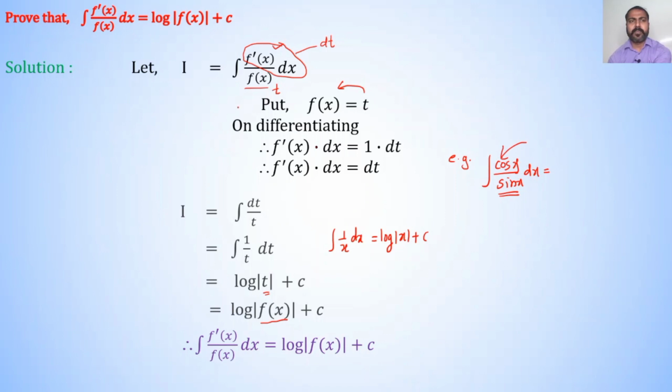So, if inside the integration there is a function in denominator whose derivative is present in numerator, then the answer of such type of integration is directly written as log of denominator. So, I am writing here the answer of the example is log of mod of sin x. In denominator there is a term sin x. So, I am writing log of mod of sin x plus c.